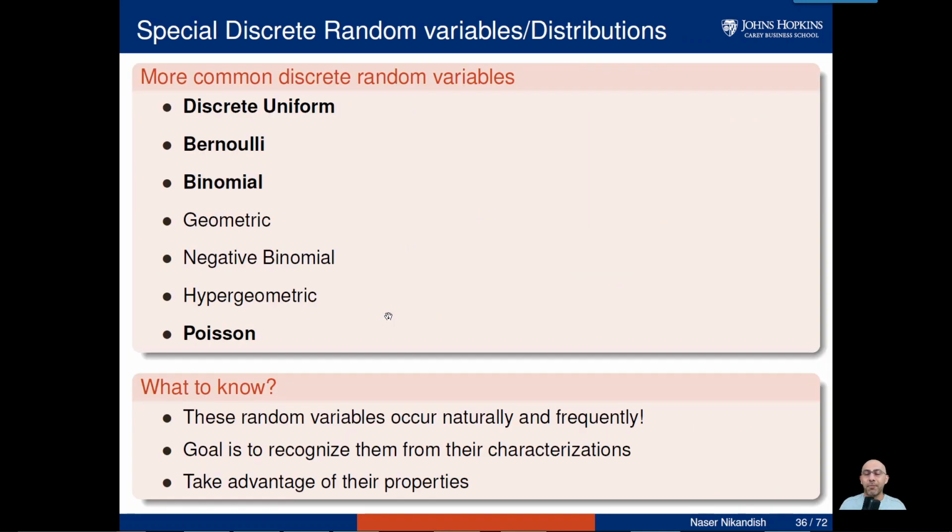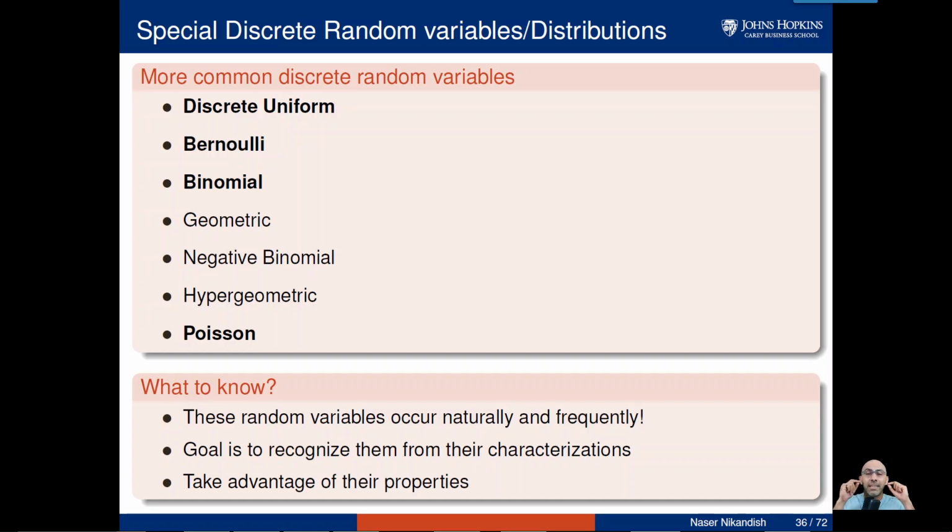Now, we have talked so far about general concepts of discrete random variables. Now we need to focus on special case random variables. Those special case random variables are discrete uniform, Bernoulli, binomial, geometric, negative binomial, hypergeometric, and Poisson. What are these names?